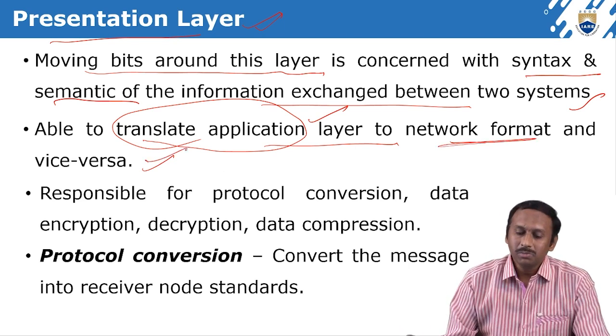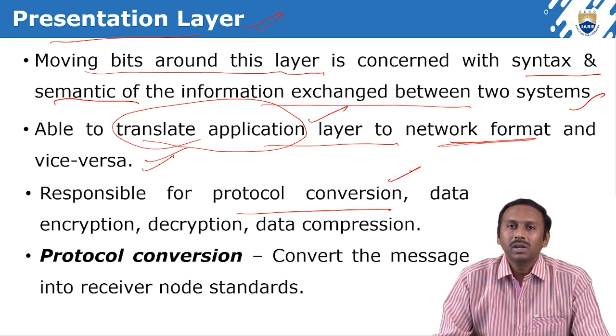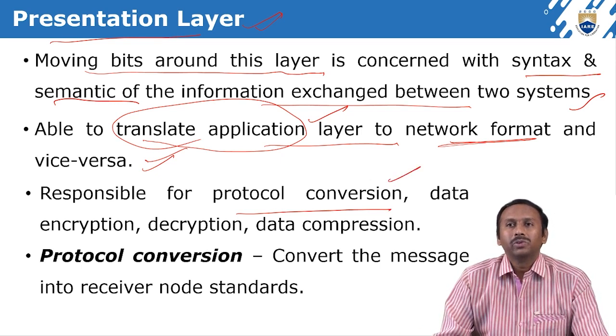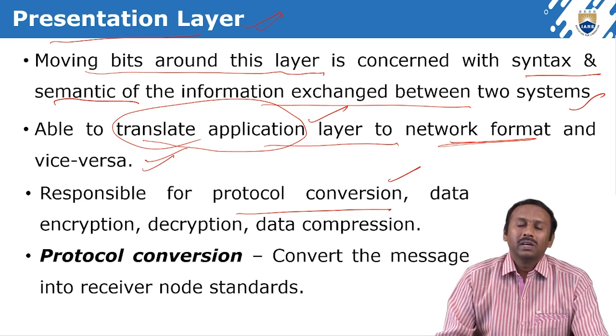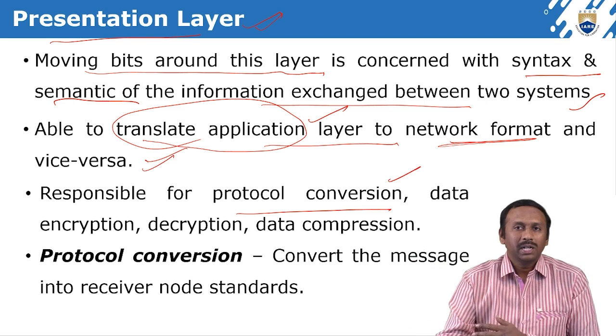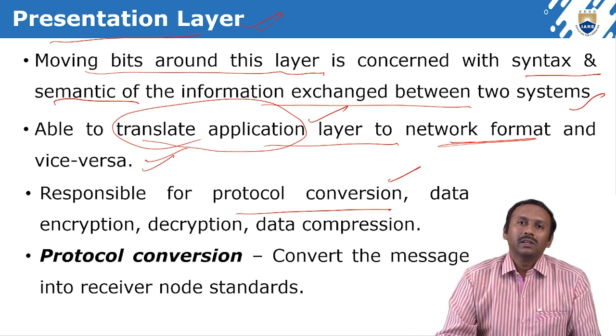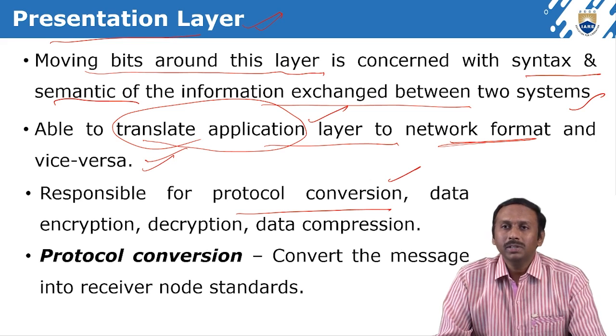It is also responsible for protocol conversion. Protocol conversion means there are different protocols used from one network to another, and if the protocol changes, the data format also changes.